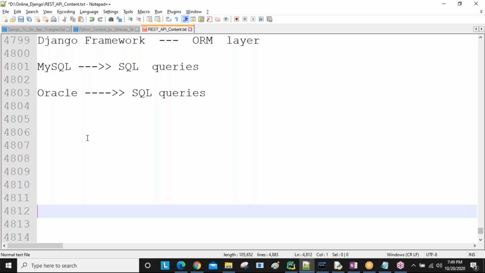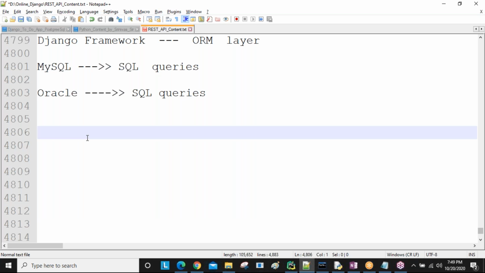Are you getting this one? So to develop applications using Django framework, Python software must be installed in your system. Then you are able to develop with Django. Okay, so that is about the Django framework. And if you are developing applications using Django framework, then you get a lot of benefits compared to other language related frameworks. For example, Java has Spring, .NET has ASP.NET or MVC frameworks. Compared to those other language related frameworks, using Django framework we get so many benefits.